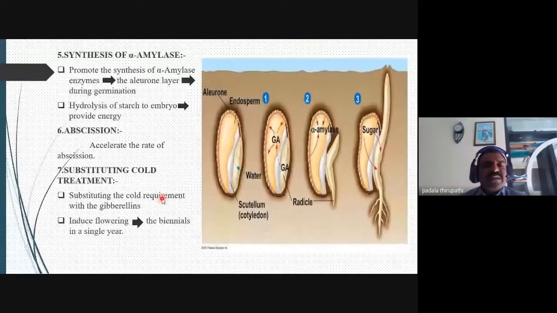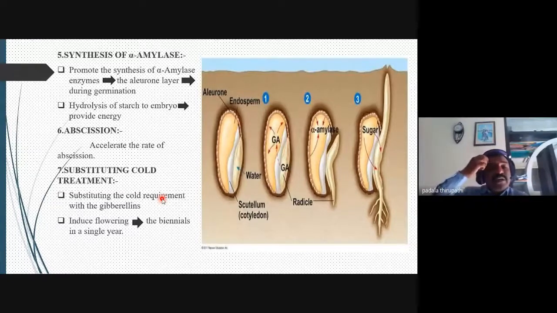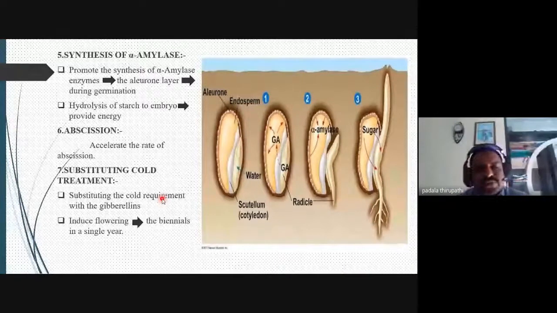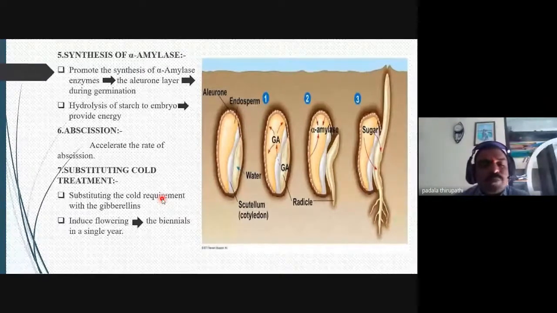And the next one is substituting for cold treatment. Cold treatment is very important during the flowering season in different plants. We are not able to give cold treatment externally. Whenever we apply gibberellins, it is a substitute or alternative for the cold treatment. This substitutes for the cold required, and the flower is induced when applied to biennial plants.